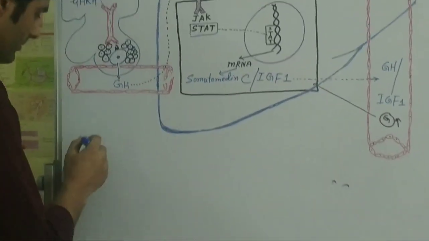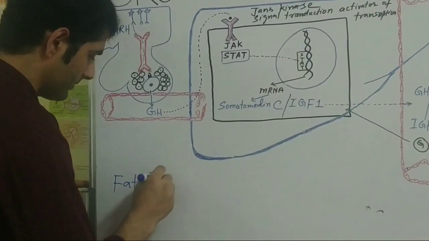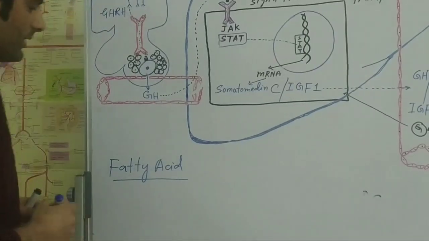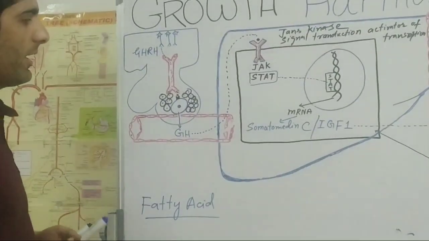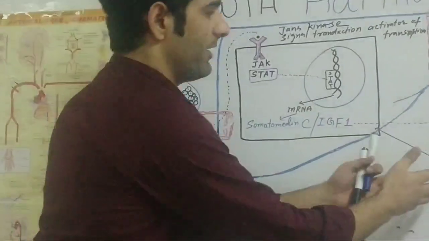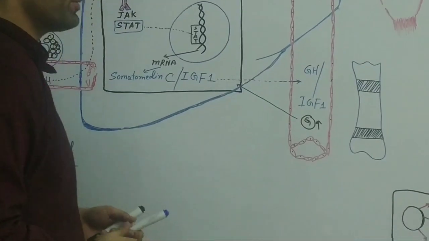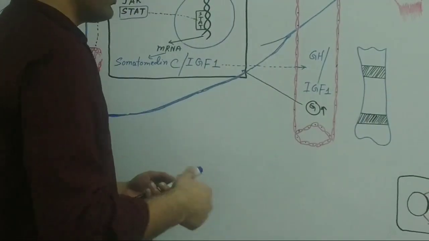Fatty acid metabolism. Now, the growth hormone, when it enters into the blood, goes to a specific type of cells which are called fat cells or adipocytes.